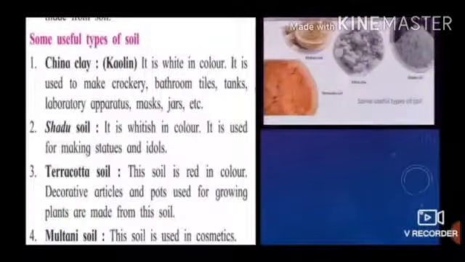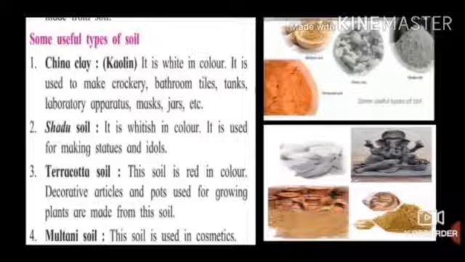Some useful types of soil. China clay. It is white in color. It is used to make crockery, bathroom tiles, tanks, laboratory apparatus, jars, etc. Sardu soil. It is whitish in color. It is used for making statues and idols. Terracotta soil. This soil is red in color. Decorative articles and pots used for growing plants are made from this soil. Multani soil. This soil is used in cosmetics.